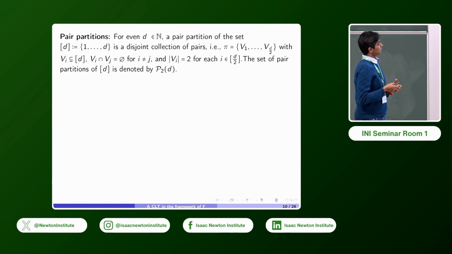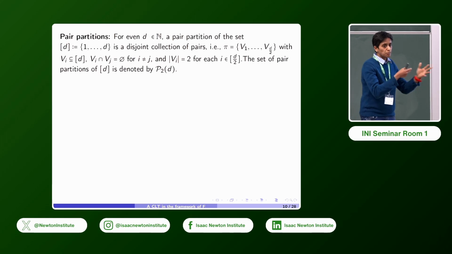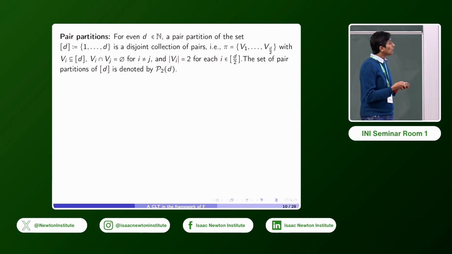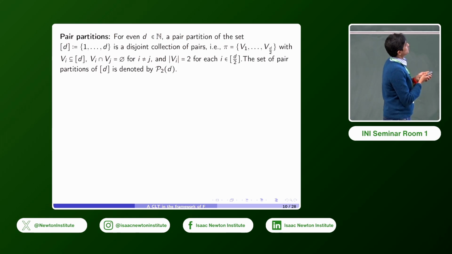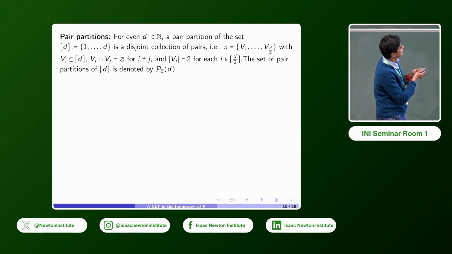A pair partition is exactly what it sounds like. It's a partition of a set into pairs, into a disjoint collection of pairs. So we typically have a pair partition π = {V_1, ..., V_{d/2}}. This is a partition of the set [d], which is the set from 1 to d. Each V_i is a subset of [d], i not equal to j means this intersection is empty, and the cardinality of each V_i is 2.